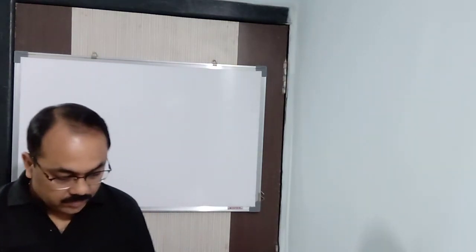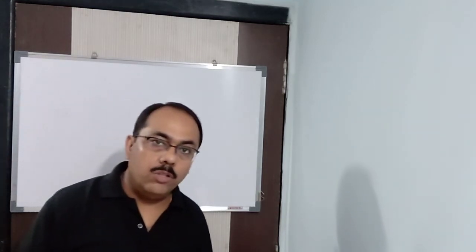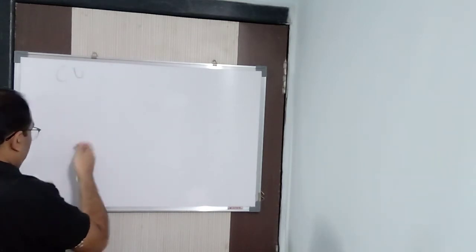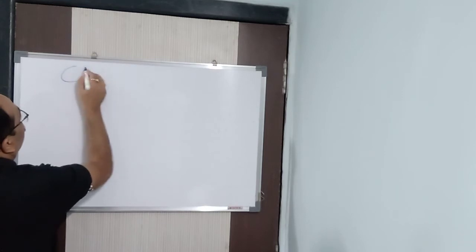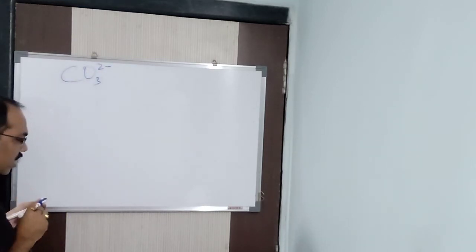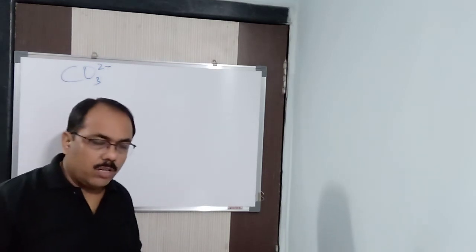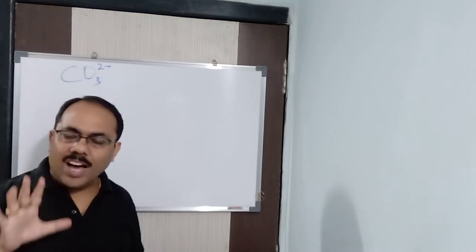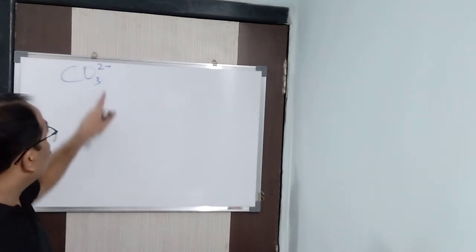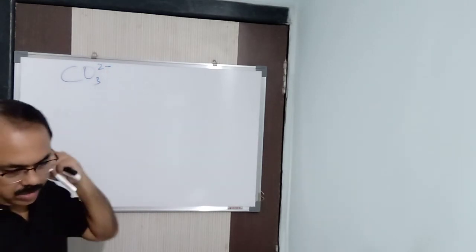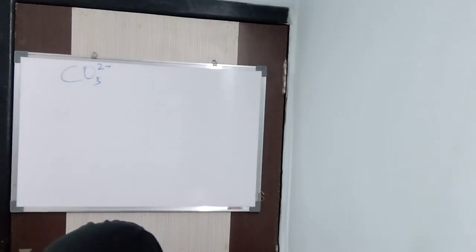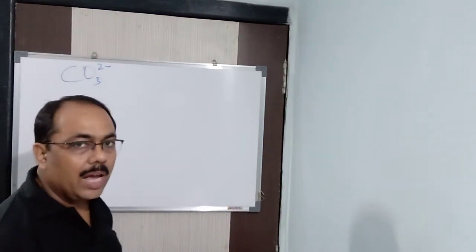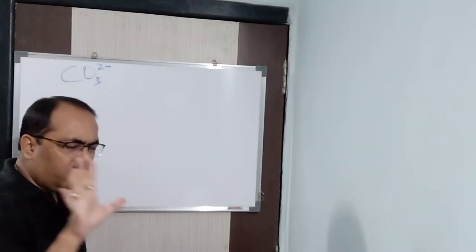Now, let us say I want to draw the Lewis dot diagram for the carbonate ion, CO3 2 minus. So what steps should I follow to draw the Lewis dot diagram? Listen carefully and write it down. First you need to find the number of valence electrons in carbon and oxygen along with these 2 electrons. 2 minus means 2 extra electrons, isn't it? First you need to add, then you will draw it.